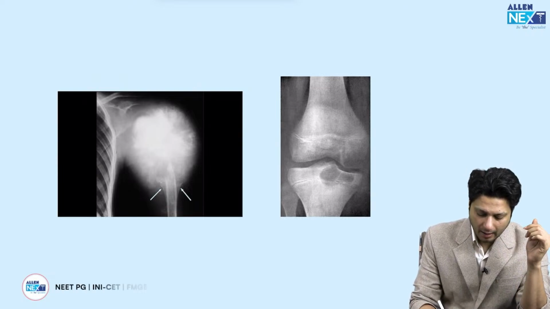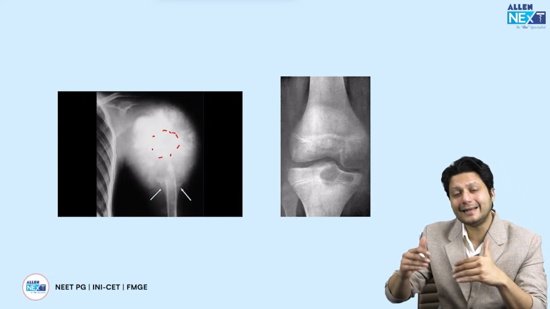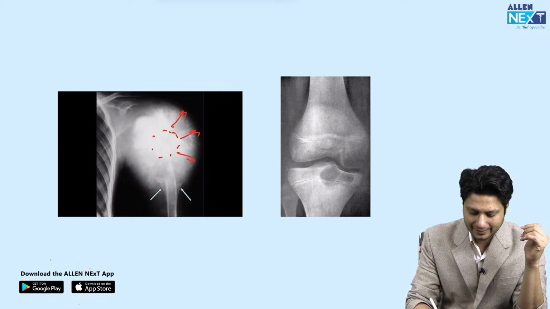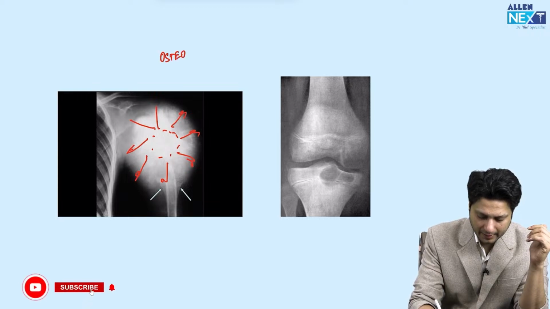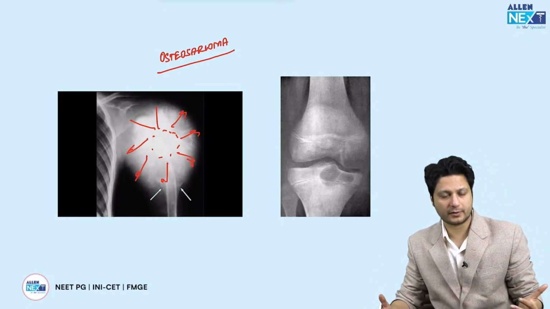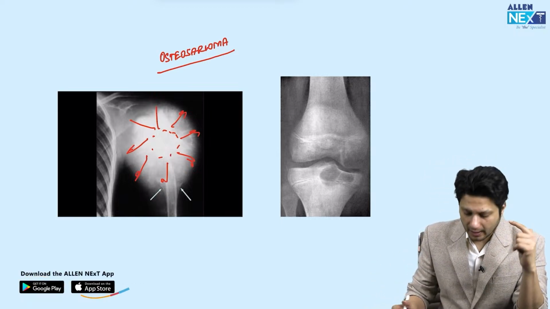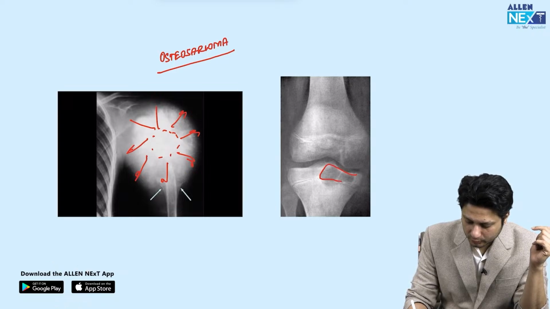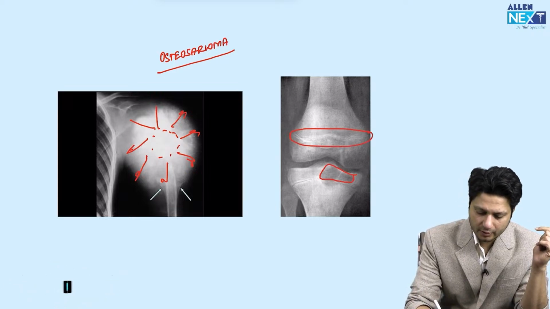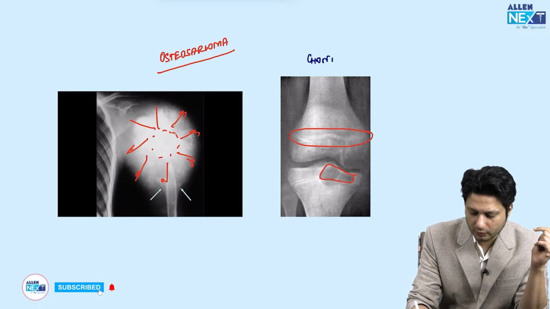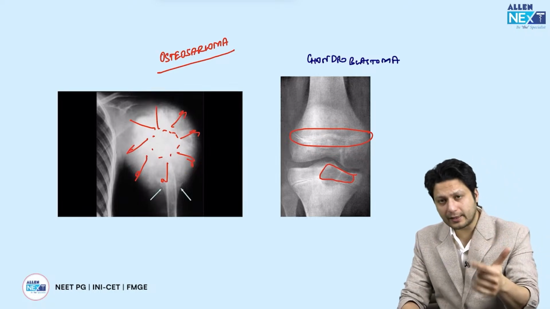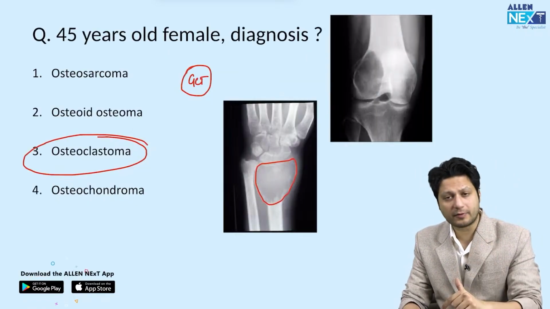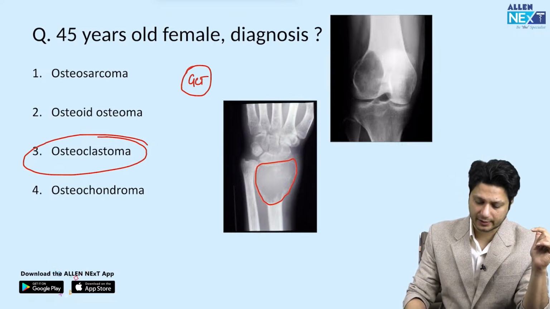Similarly, if the central core is increasingly dense but the outer peripheries are less dense, this is a feature of osteosarcoma. It is a malignant tumor. And this is actually the sunburst appearance or a rising sun appearance, right? Then again, an epiphyseal tumor, but the growth plates are still visible, then this is chondroblastoma. So, this is how you will identify it. If the tumor is in the epiphysis, but the growth plate is visible, it is chondroblastoma. If the tumor is in the epiphysis, but the growth plate is obliterated, it is giant cell tumor.